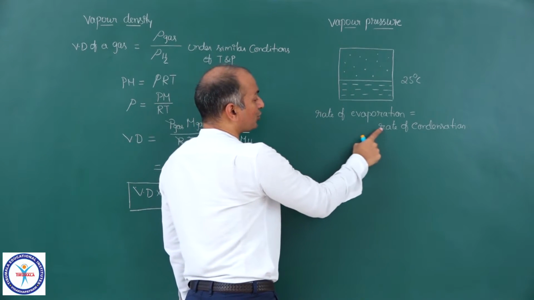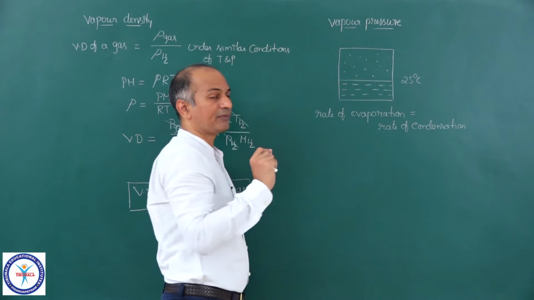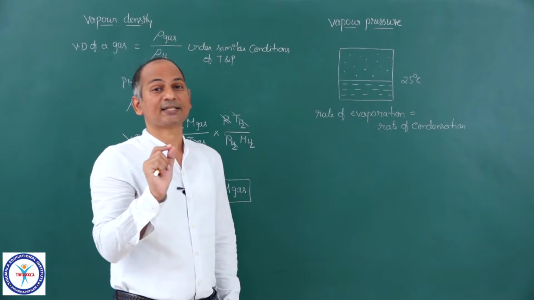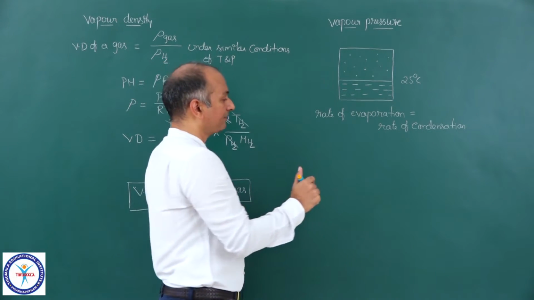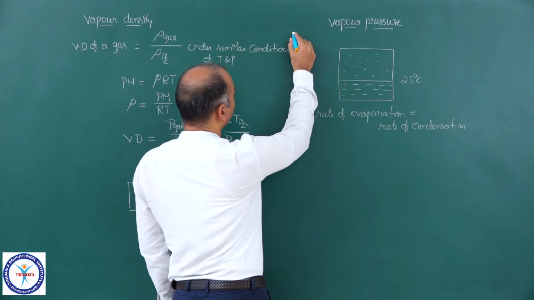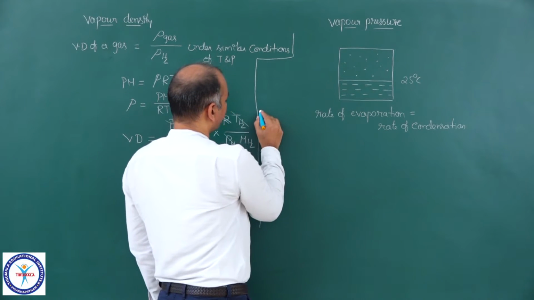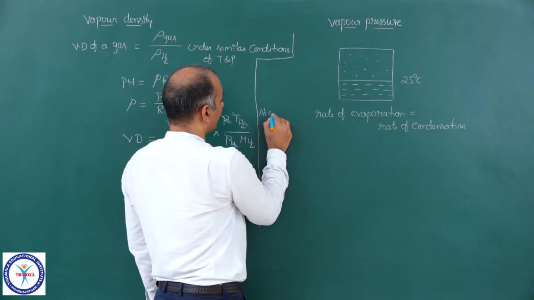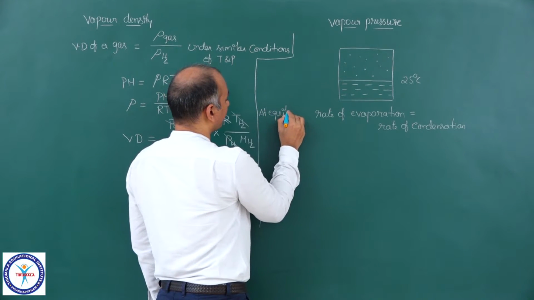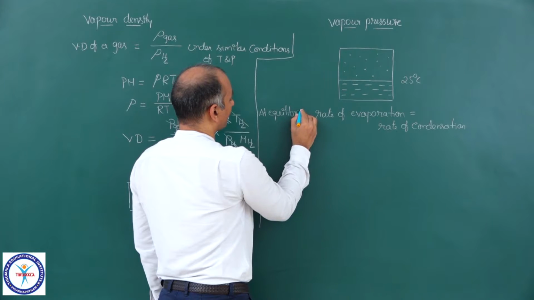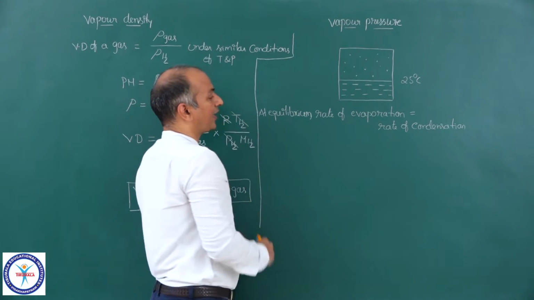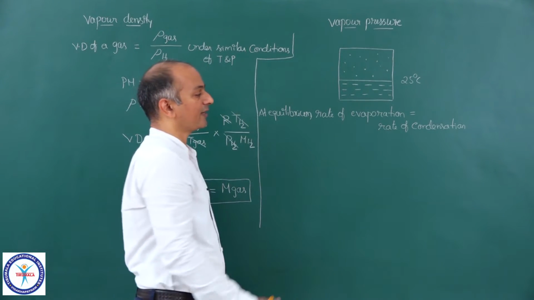And when these two rates become equal, we say that the system has reached equilibrium. So we can write down, at equilibrium, the rates become the same. At equilibrium, rate of evaporation is equal to rate of condensation.